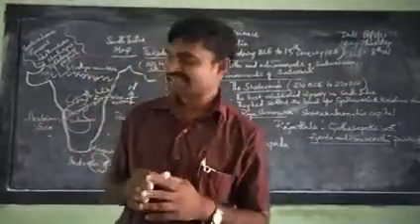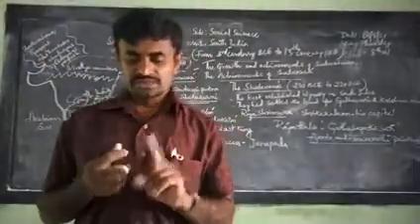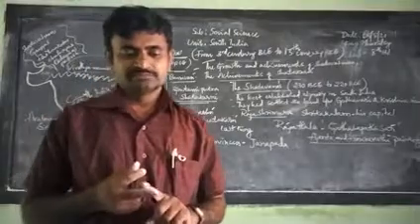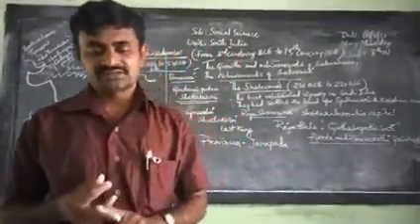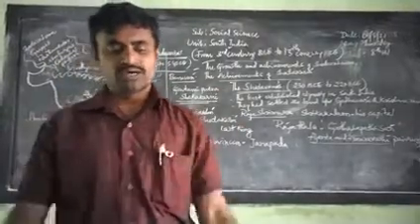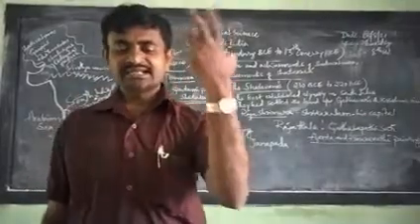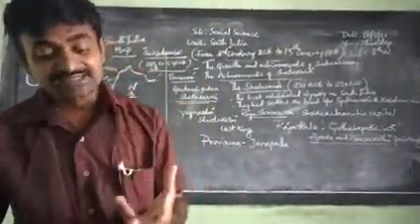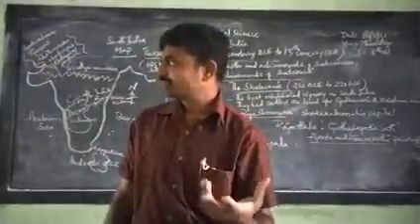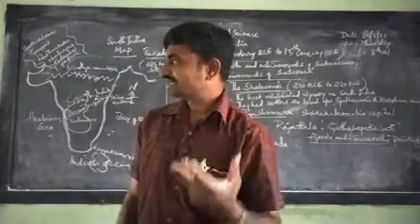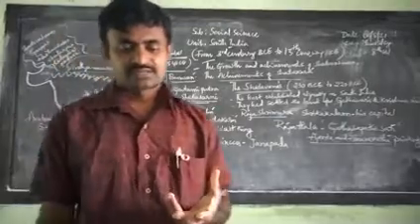Occupations such as carpentry, goldsmithy, blacksmithy, weaving, oil extraction, and pottery were the main ones in society. There was great encouragement for the development of agriculture and trade.